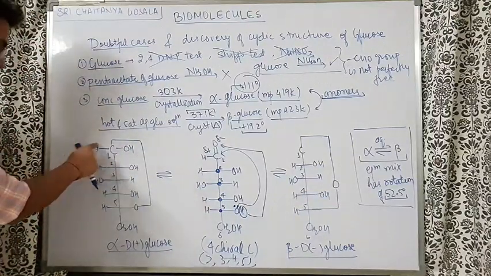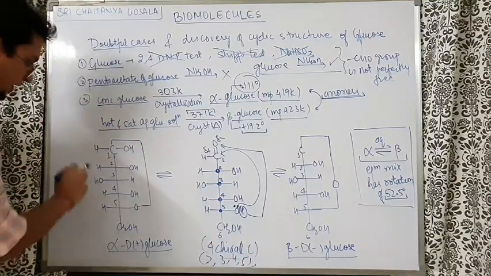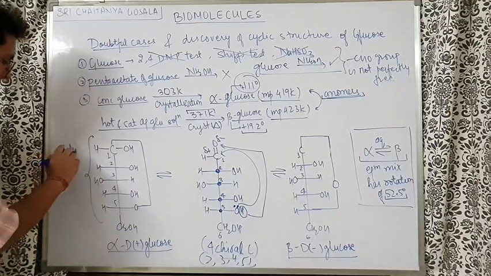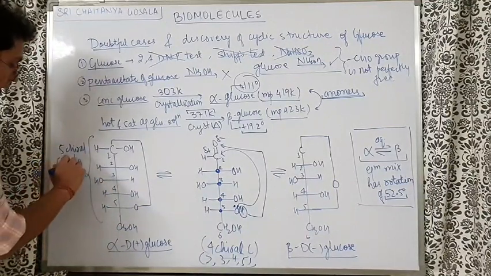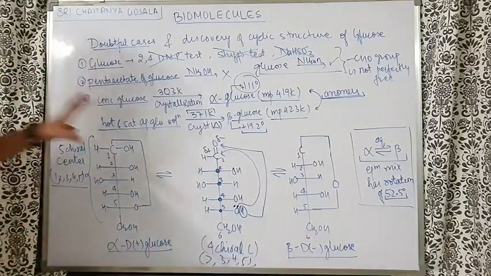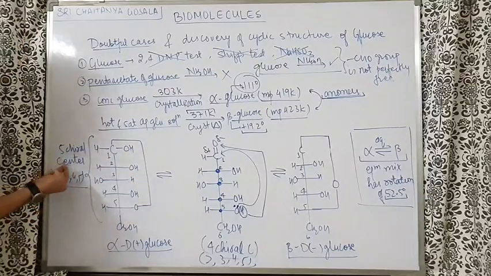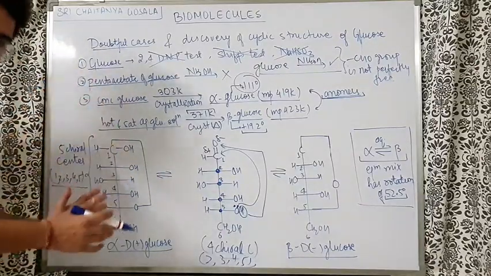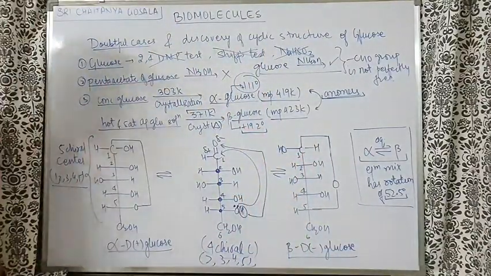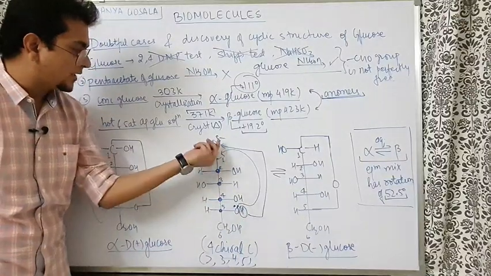That means 1, 2, 3, 4. All the 4 groups are different. So in such a scenario, you can understand there are 1, 2, 3, 4, 5 chiral centers now. And all the chiral centers are 1, 2, 3, 4, 5. So understand, as soon as you see this, the doubt will come, sir, OH can be inside, OH can be outside also, na? 100%. OH can be on the right side also, as well as OH can be on the left side also.